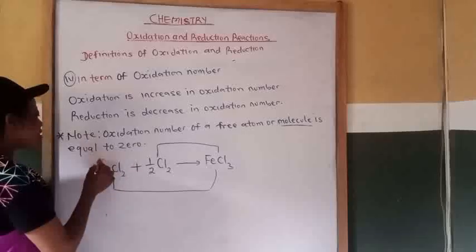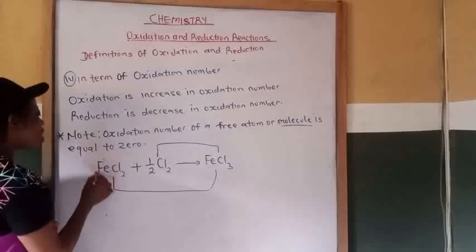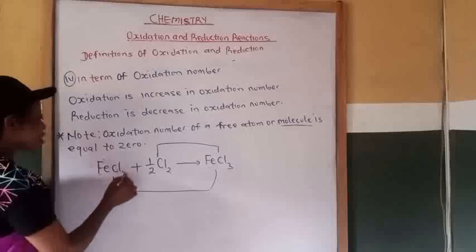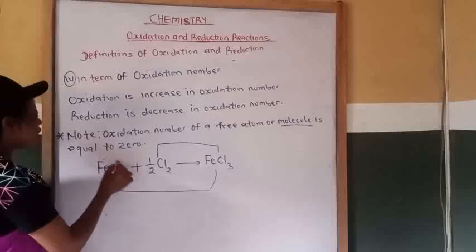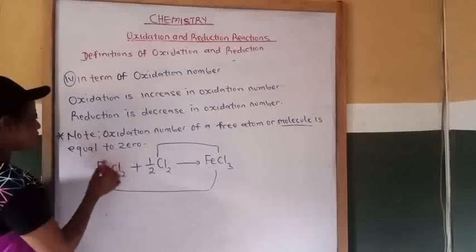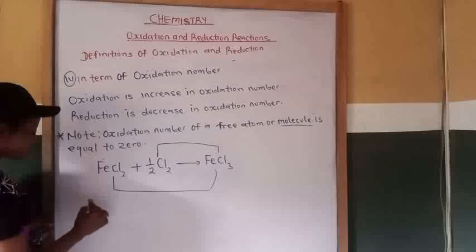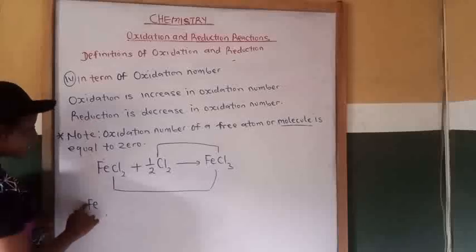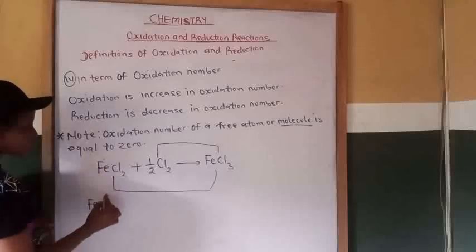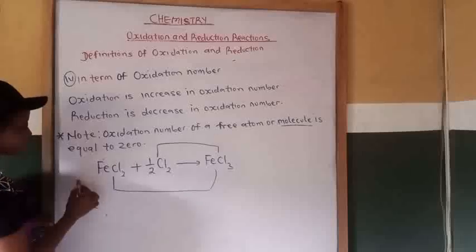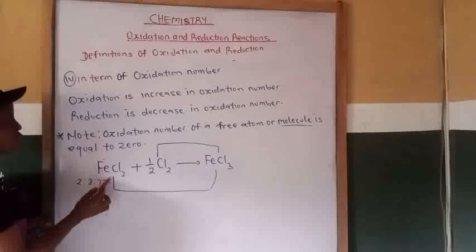Let's calculate the oxidation number of all the elements in iron(II) chloride. Let's start with iron. The oxidation number of iron is unknown. Then the charge on chlorine: chlorine is number 17, that is 2:8:7, so it needs one more electron to balance.